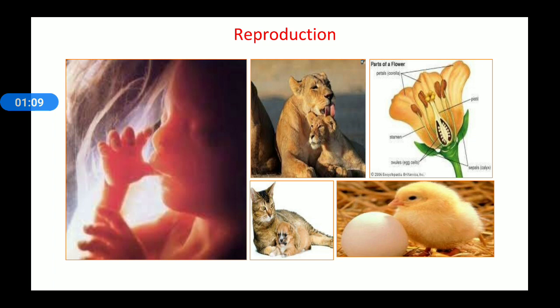So you have to mention that in reproduction the organism formed is similar to its parent, and reproduction takes place in all organisms, whether they are unicellular or multicellular. In animals, mainly sexual reproduction is there. In plants, sexual reproduction as well as vegetative propagation is there.